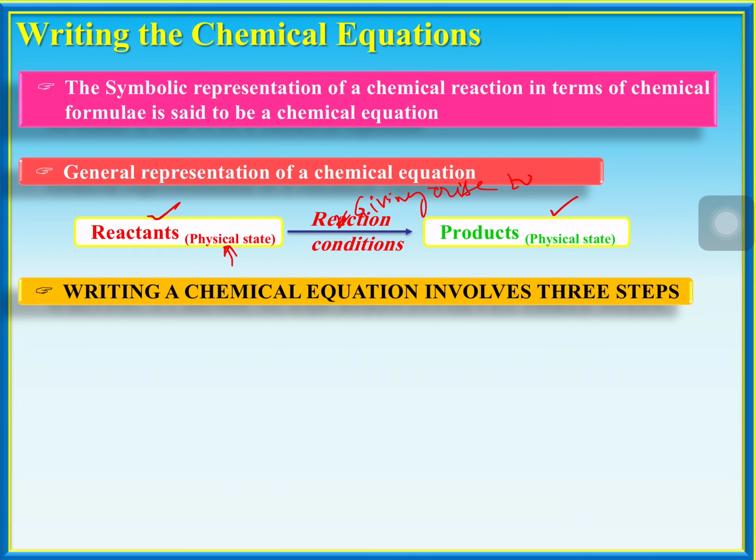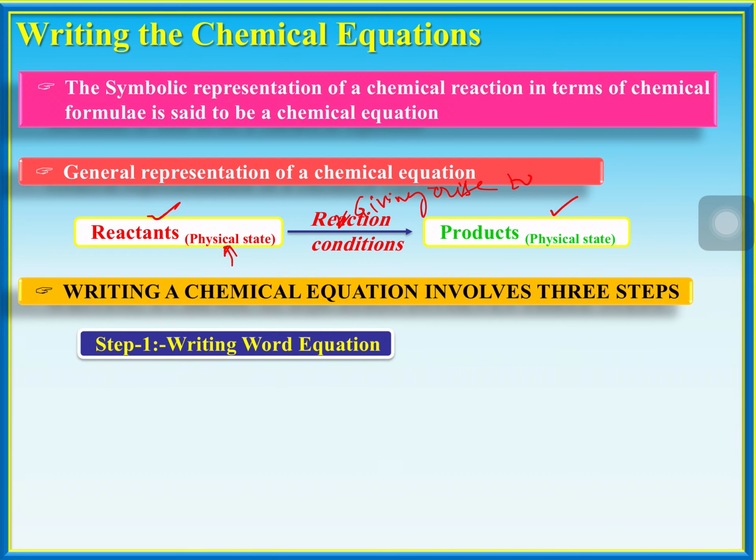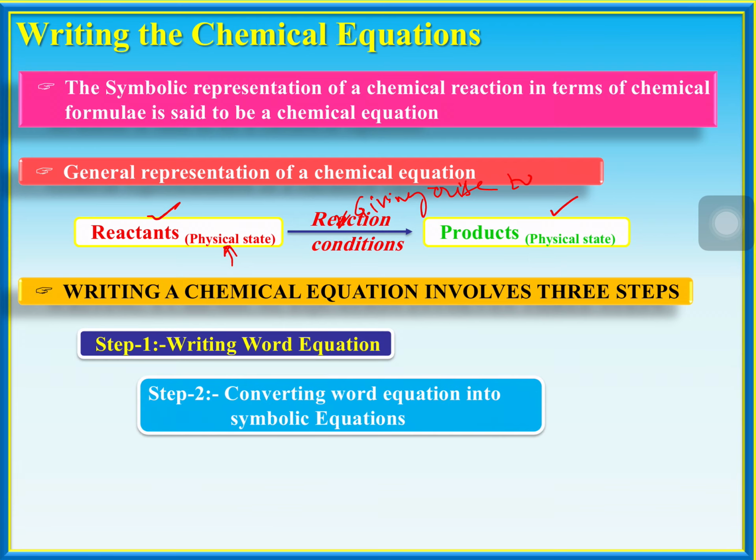Writing a chemical equation involves 3 steps. First, you should know the word equation. Then step 2, converting that word equation into a symbolic equation. If I say sodium chloride, to write an equation we should know the formula of sodium chloride. Sodium Na, chloride Cl.